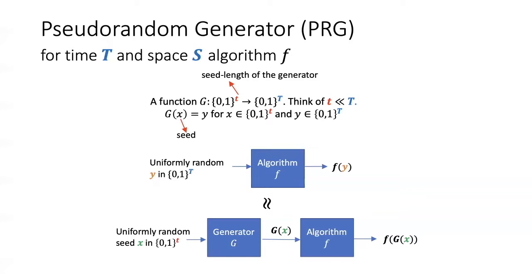Consider another case where we have the algorithm F, but instead of feeding it capital T uniformly random bits, we take little t uniformly random bits, apply a generator G, which stretches these little t bits to capital T bits, and we feed these capital T bits to the algorithm F and look at the output. The property we want of a pseudorandom generator is that these two outputs are similar. In other words, we want to mimic the behavior of the algorithm F on a large number of random bits by its behavior obtained by taking a few number of random bits and stretching them using a pseudorandom generator.